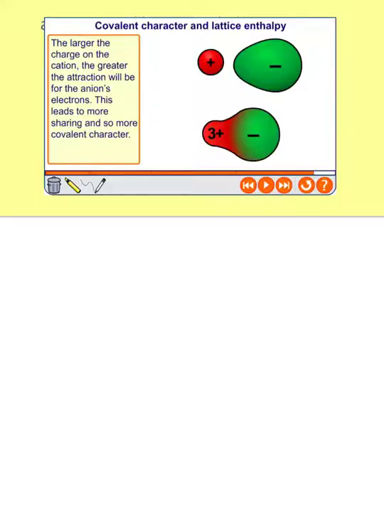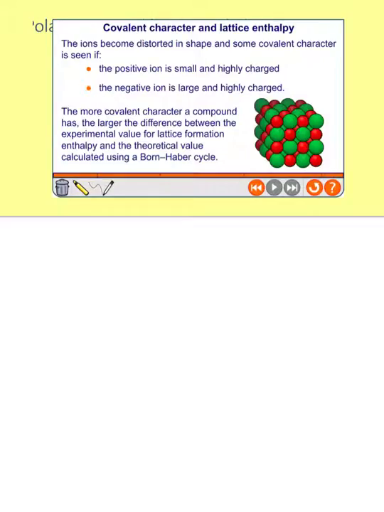So again, here's a classic example, aluminium. Aluminium 3+. Aluminium is in row 2, and it is highly charged, so if you put it up next to something like an iodide ion, it can really pull a lot of that electron density away and start to have a much more smeared out charge cloud between the two ions. So there's a summary. I'm not going to read it through to you. You can read that through to yourself, but basically there's various exam questions suggesting why these two values are different, and it's because of covalent character.